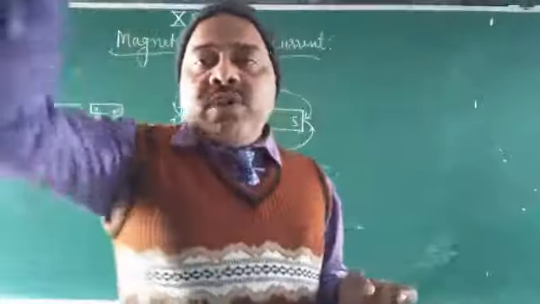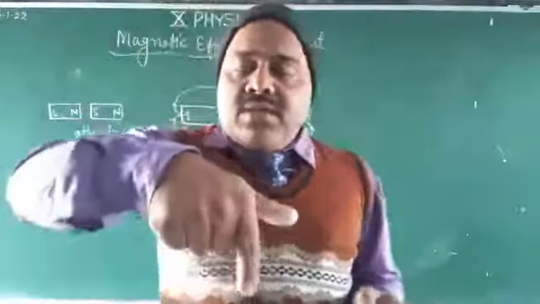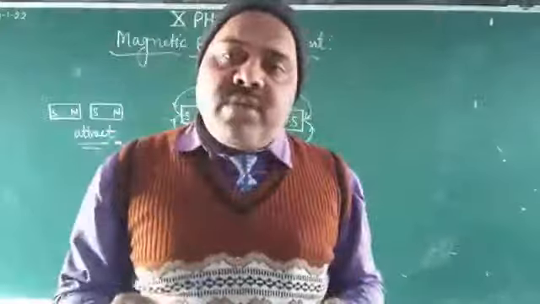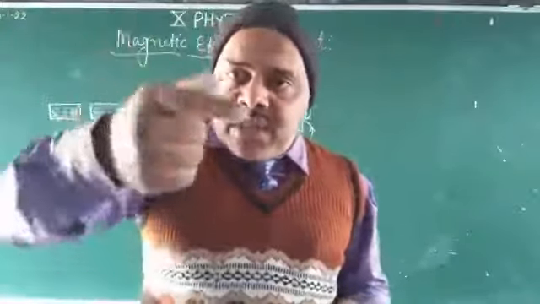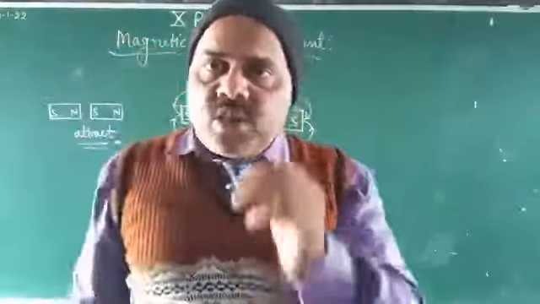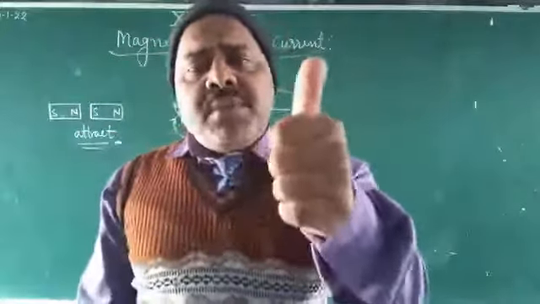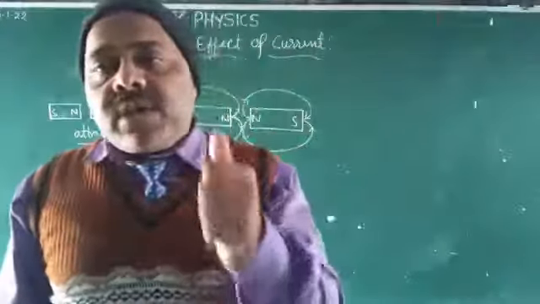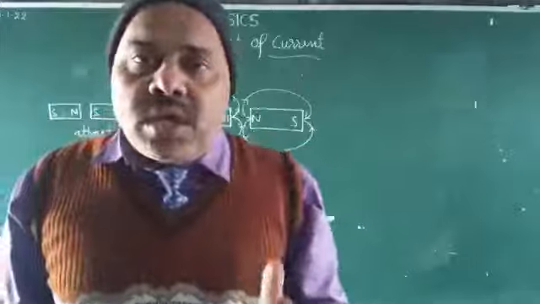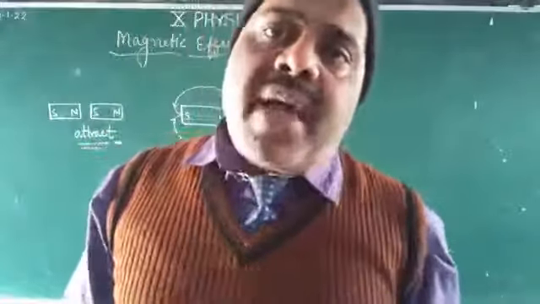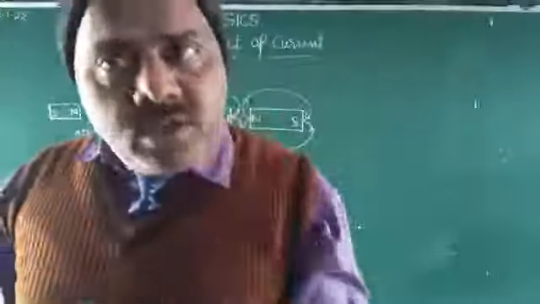When the current flows in the downward direction, it will be clockwise, and when the current flows in the upward direction, it will be anti-clockwise. The direction of the magnetic field we can find with the help of the right hand thumb rule.